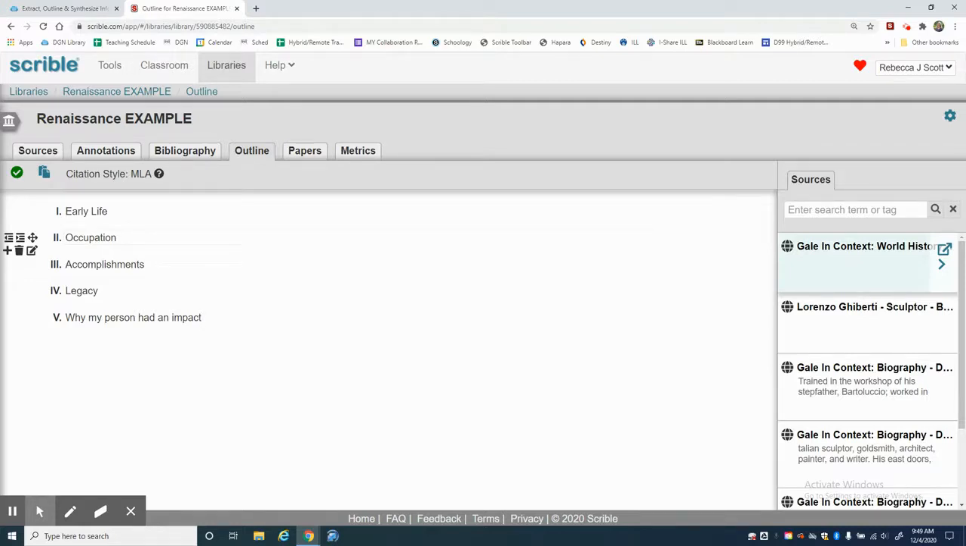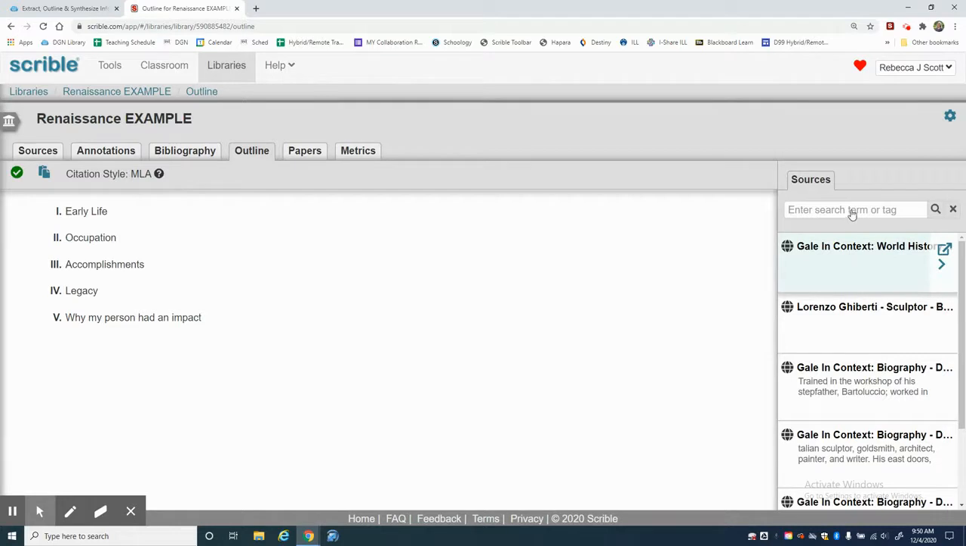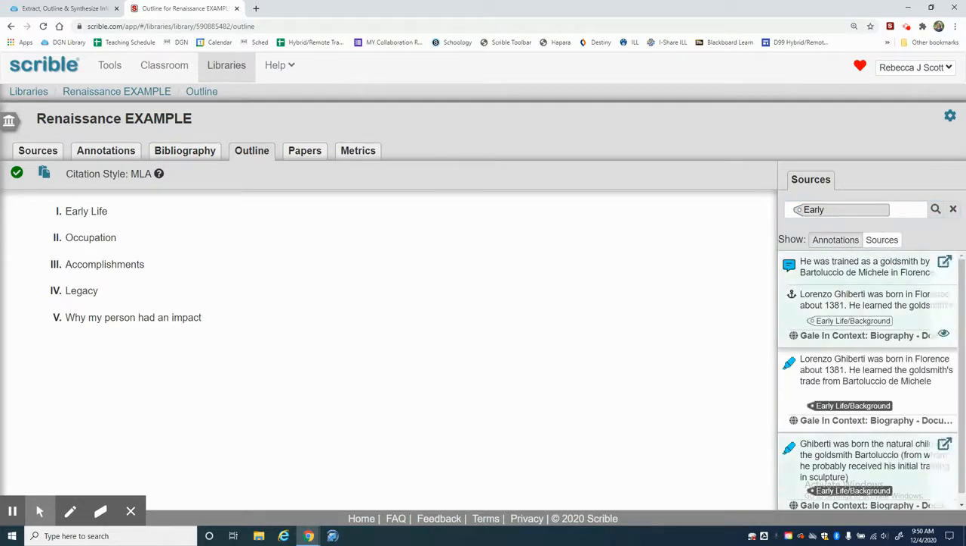Now what I'm going to do is go over to my sources, and you can see my sources are on the right side of the page. They're all listed here. There are a couple ways to bring up your annotations. If you've used tags, I can search for my tags, and I'll do that by clicking on Early Life Background and then clicking on the search icon. That brings up any annotations that I've created that have to do with early life or background.